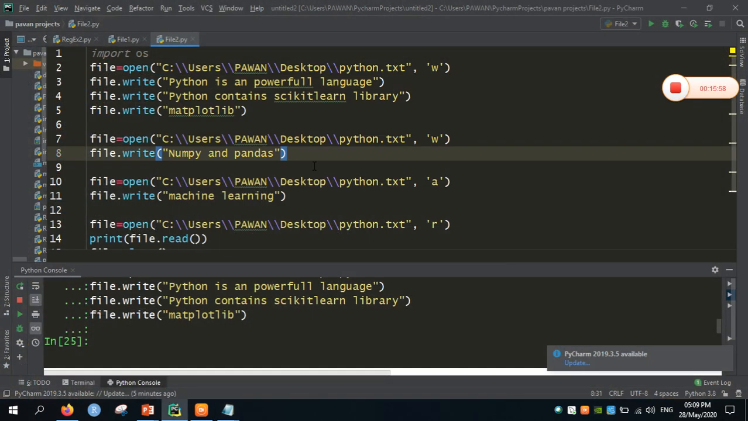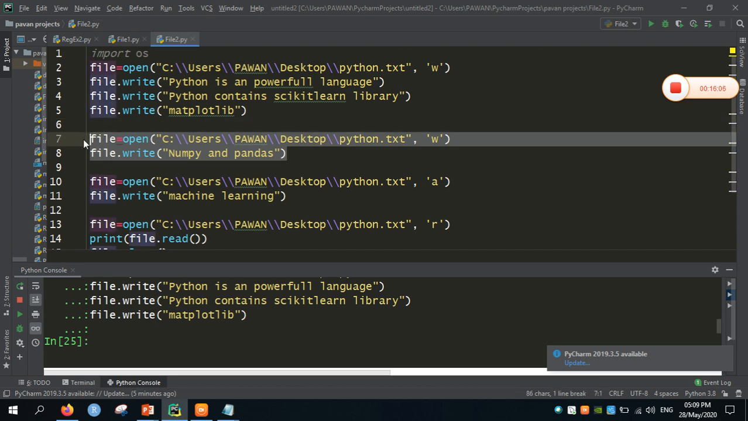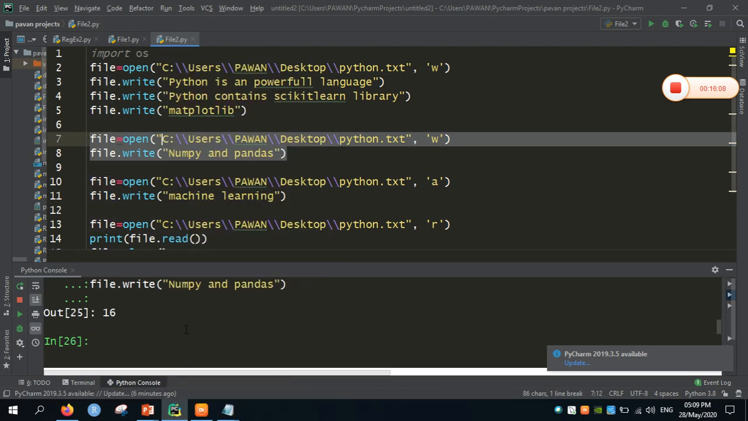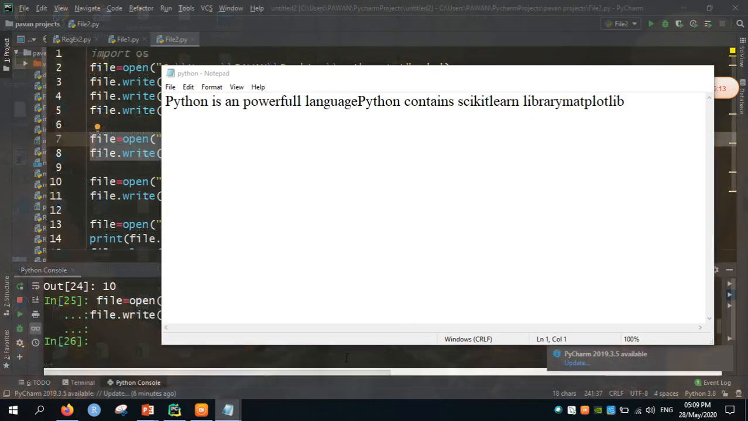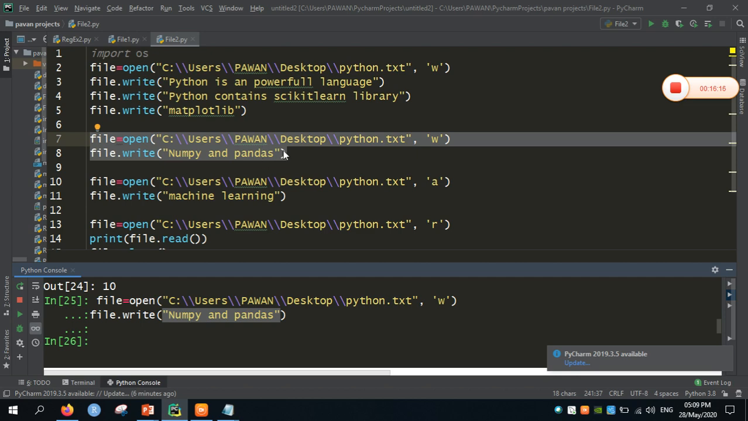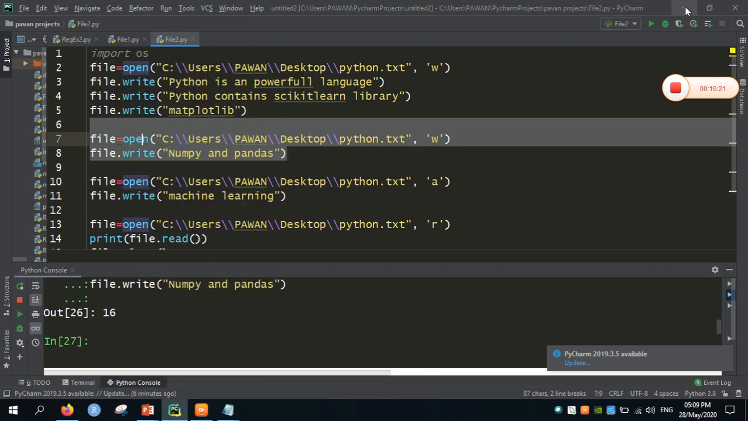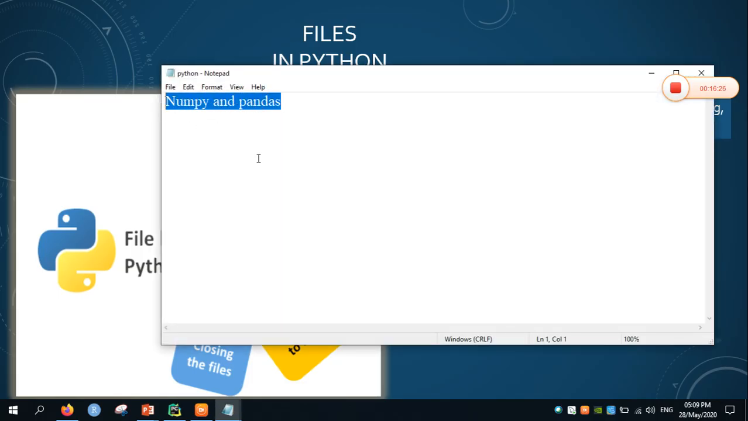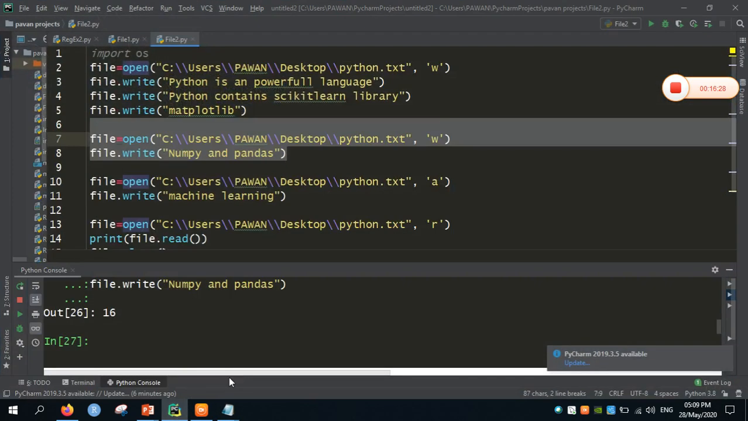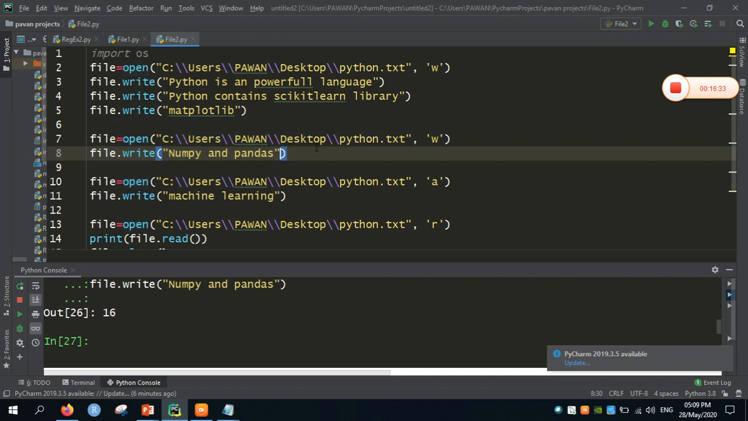For example, I am going to overwrite the data. In order to overwrite the data, open the file in write mode and write the message which you want to write. For example, I will be running this code. So I have written the data numpy and pandas. Let me close this and run the code again, then check whether the data was changed or not. Yeah, you can clearly see that the data was changed, that is numpy and pandas. So close the file. Here the data was overwritten.